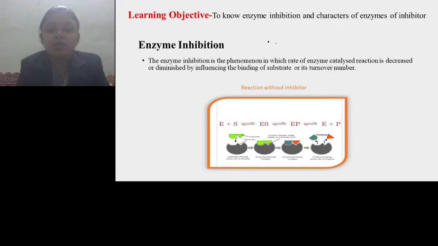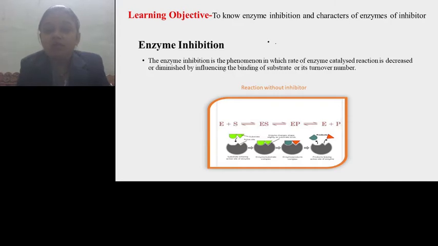During inhibition, the binding of substrate is hampered, and that's why the reaction cannot be completed, or otherwise the rate of reaction is lowered. So the normal reaction, in which the inhibitor is not present, is shown in the given diagram, where the enzyme reacts with the substrate to form the enzyme substrate complex. When the enzyme substrate complex is formed, the necessary interaction takes place between the enzyme and substrate, and as a result of this interaction the substrate gets converted into the product.